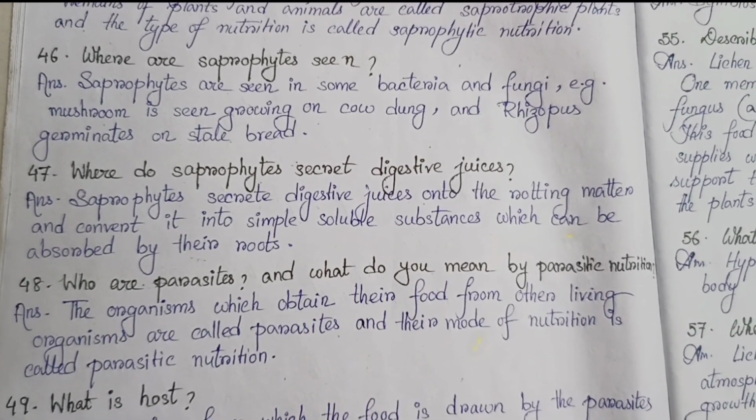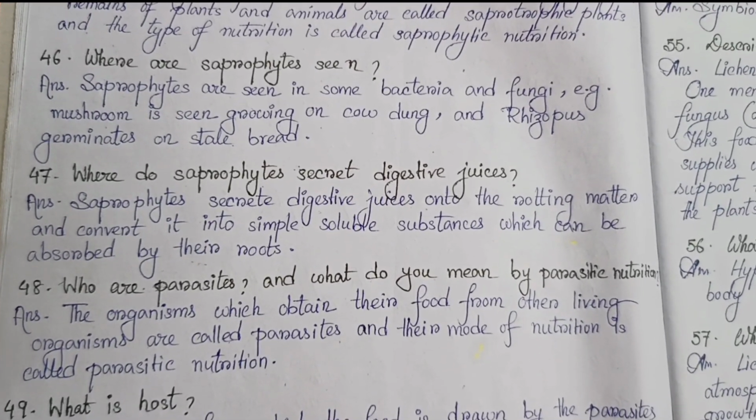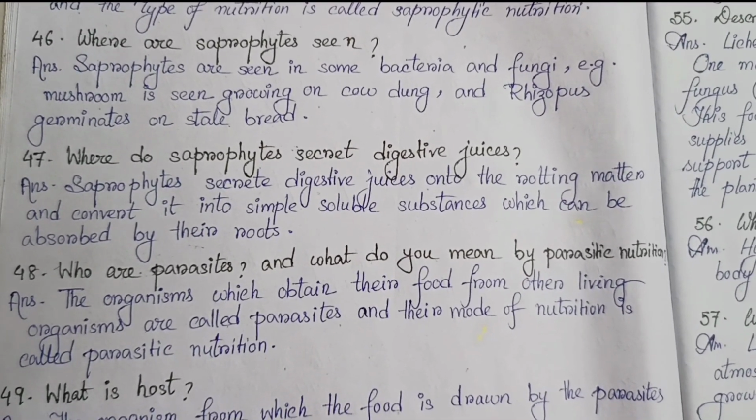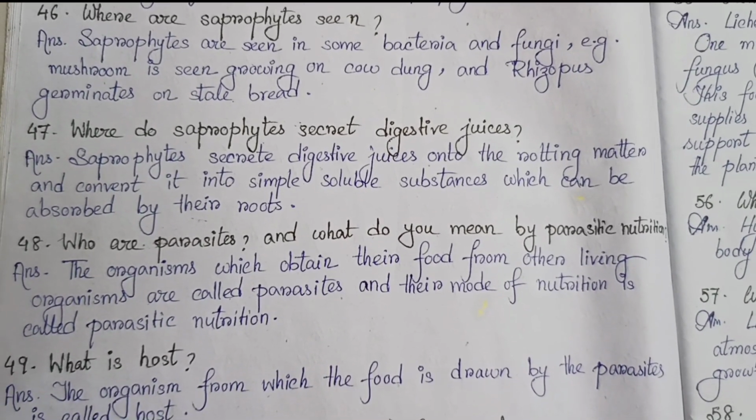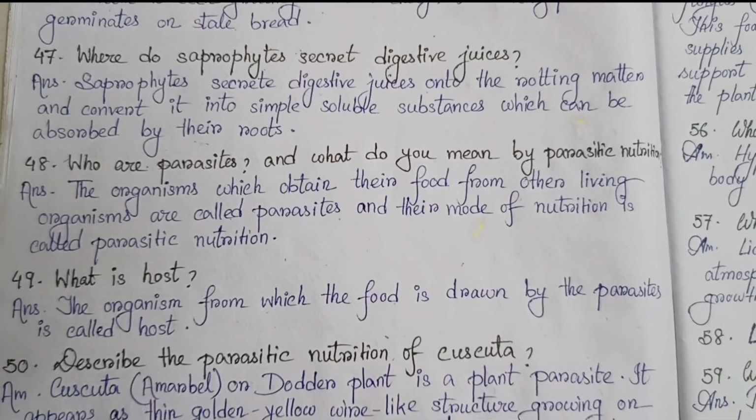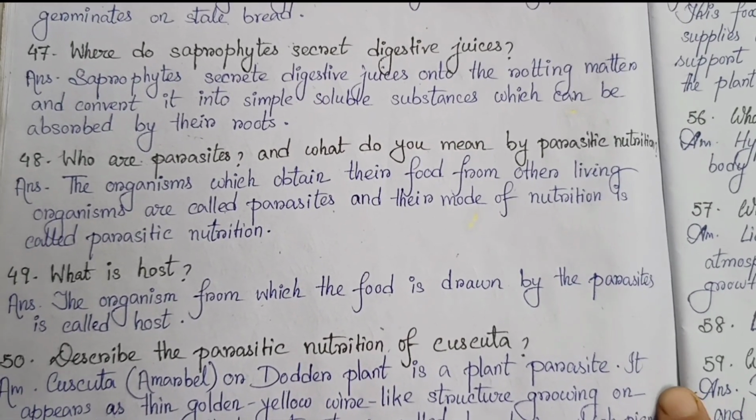47. Where do saprophytes secrete digestive juices? Saprophytes secrete digestive juices onto the rotting matter and convert it into simple soluble substances which can be absorbed by their roots.